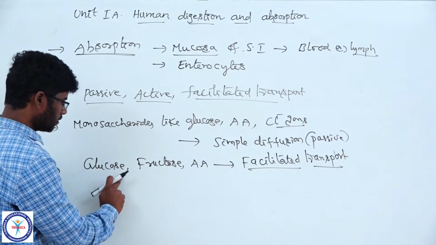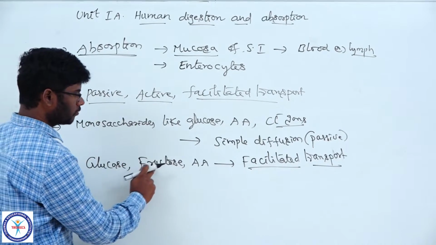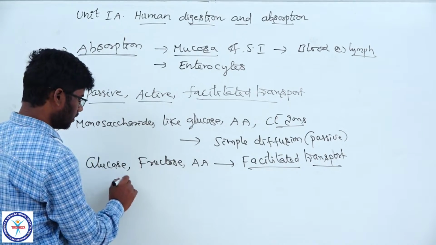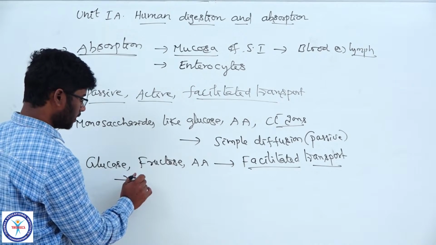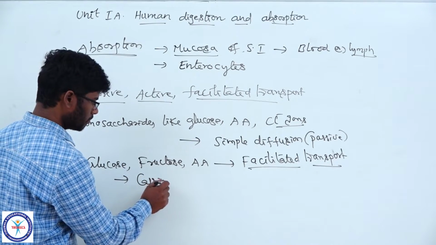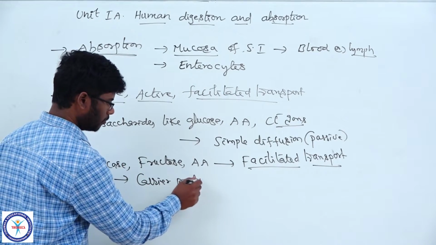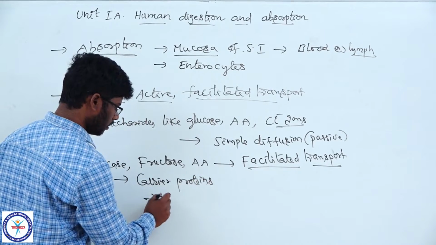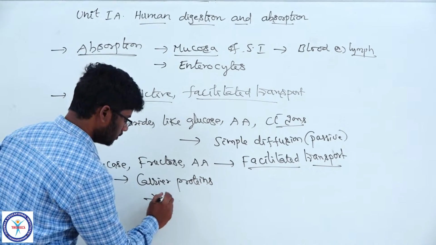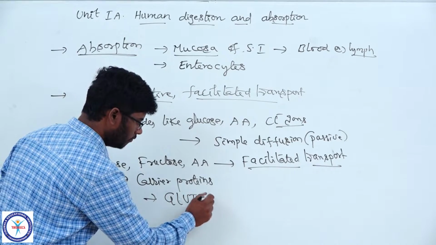But here the absorption of these substances like glucose, fructose, amino acids occurs by certain carrier proteins, like GLUT4.